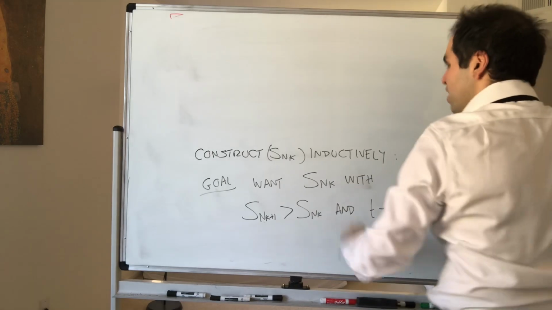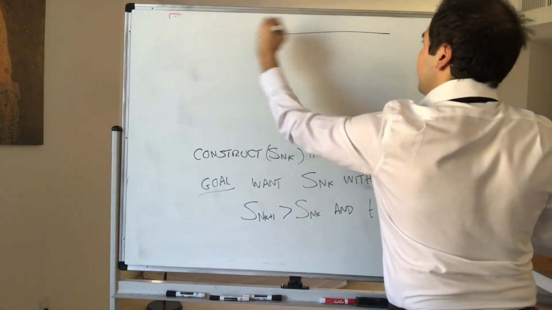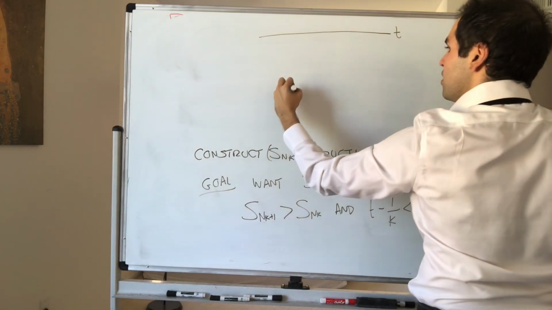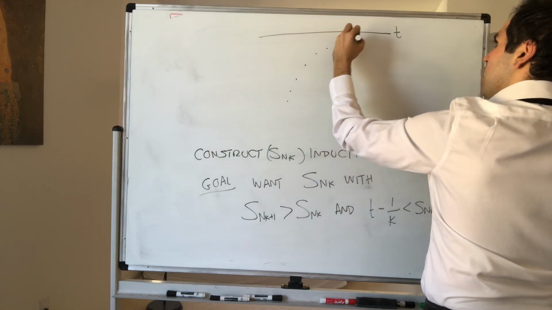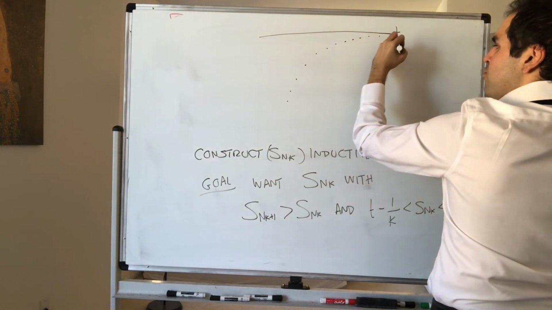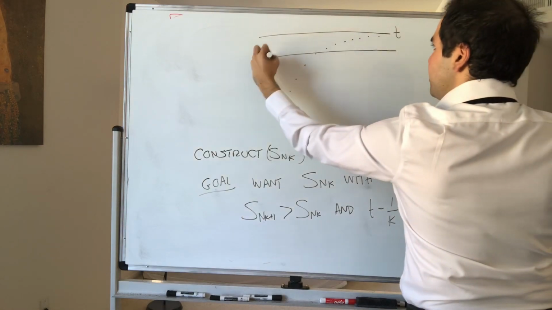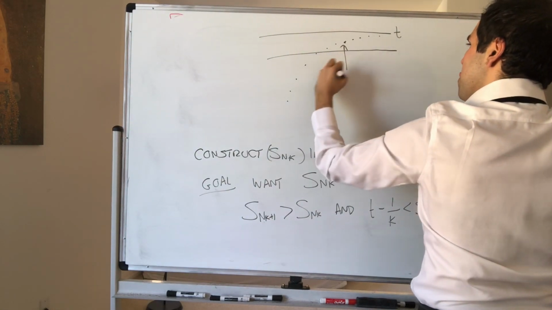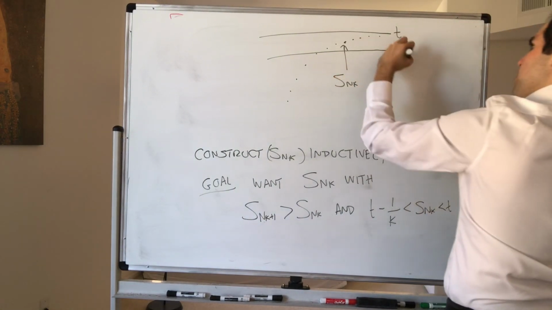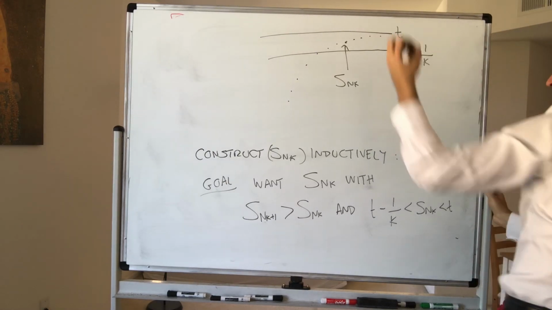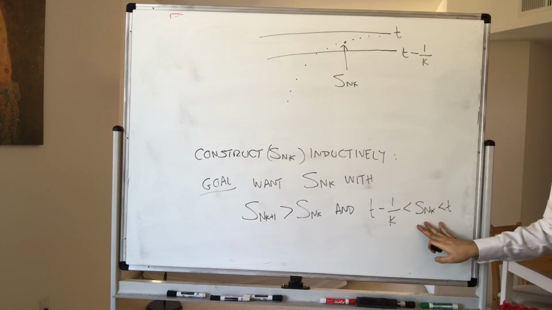So again, picture-wise, what do we want? We want an increasing sequence where for each k, S_{n_k} is trapped between t minus 1 over k and t. And then once we have that, we're actually done.